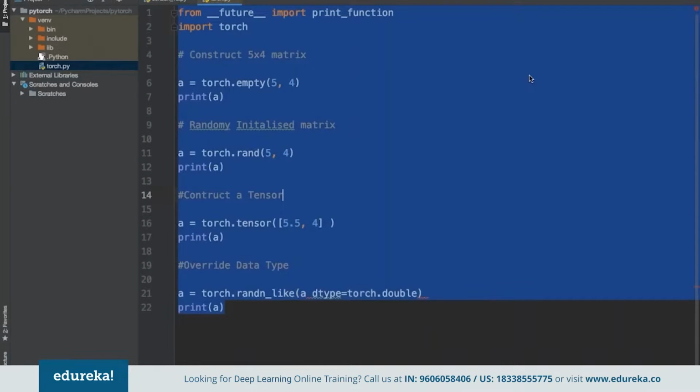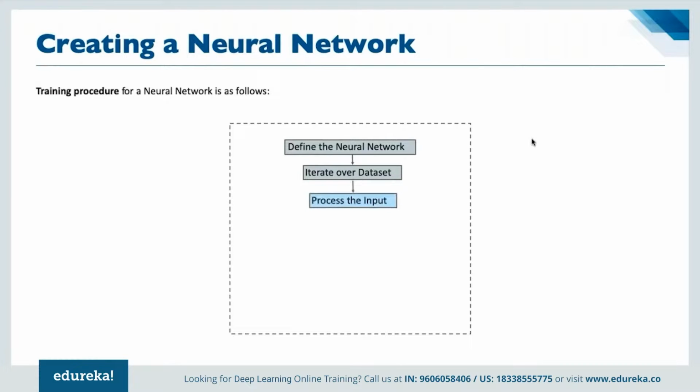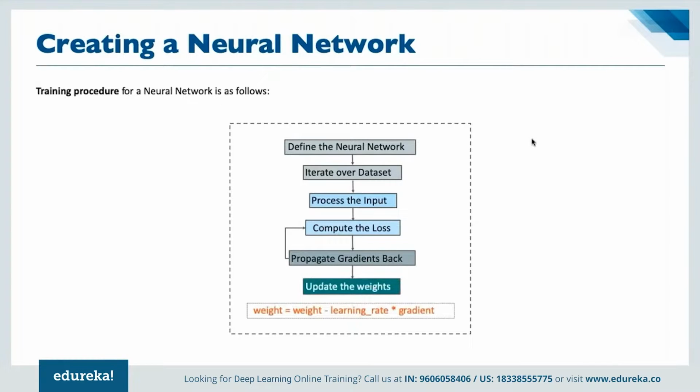And now if we have to talk about how exactly we can train a neural network, whenever we are creating a neural network, there are multiple processes that we have to take care of, right? First of all, we define the entire neural network. Then we iterate over a given data set. Then we process the input. Then we compute the loss incurred. Then we propagate gradients back. And then, at last, we update the weights. For updating the weights, we simply define weight minus learning rate multiplied by the gradient that we have, when we propagate the gradients back as part of the entire process of creating the neural network.